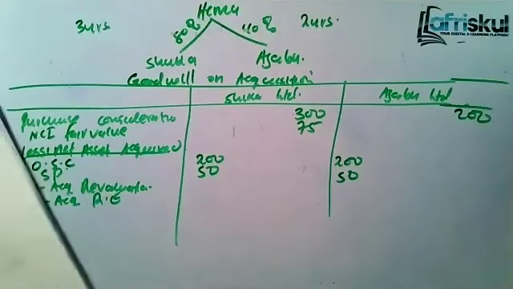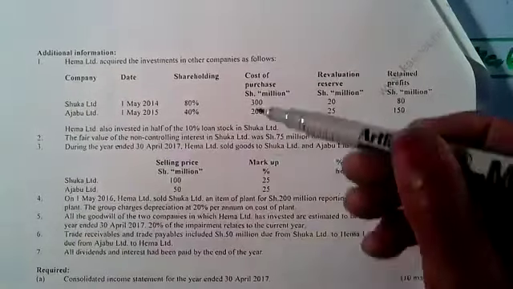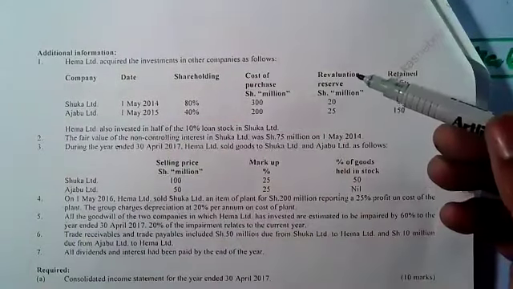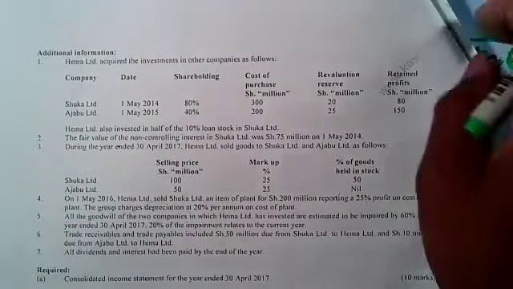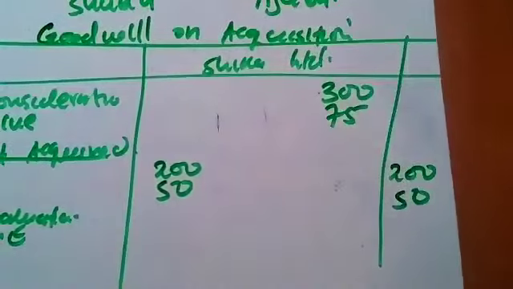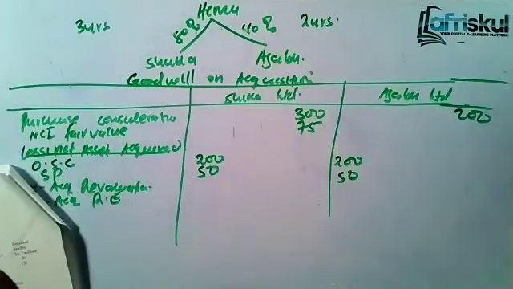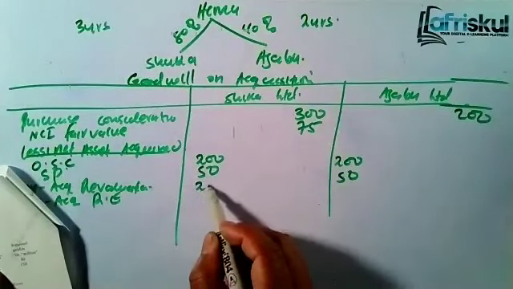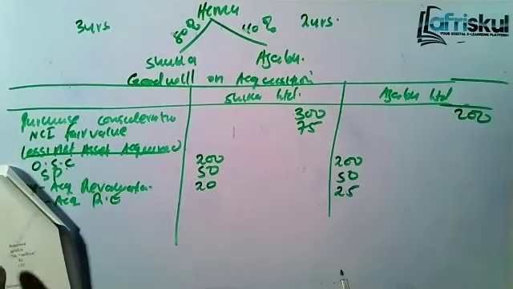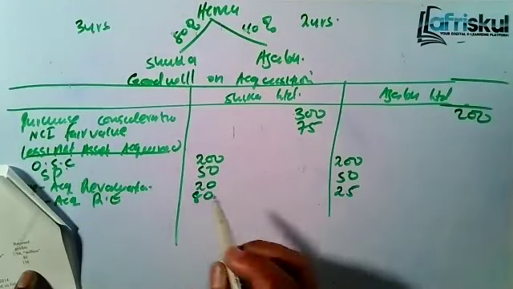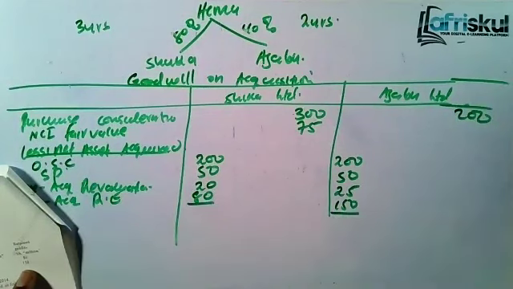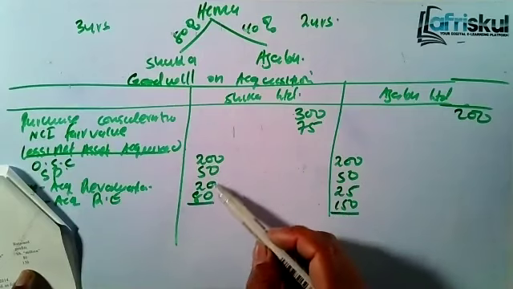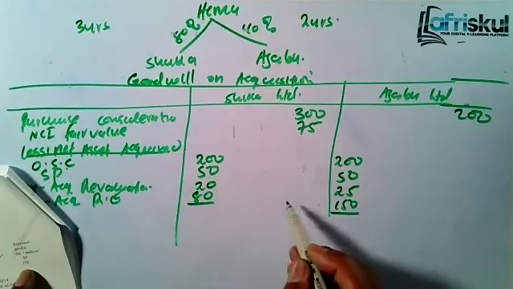And you are given that at additional information number 1, the cost of purchase, revaluation reserve, and retained profit. So for the revaluation reserve, for Shuka we are given 20. The other one is 25. And the retained profit is 80. The other one is 150. Now you can add the total. So that one you get is 350.